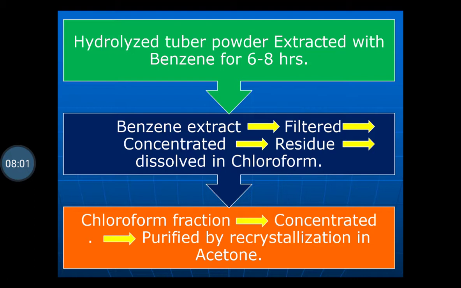And further purified by recrystallization with acetone. You will obtain the diosgenin. So in this method, first of all, the hydrolysis is done of the tubers. So this is the first method for the extraction of the diosgenin.